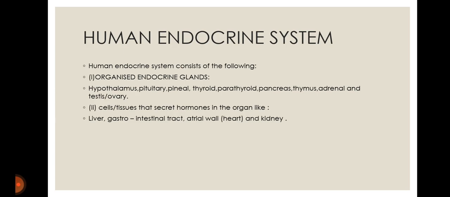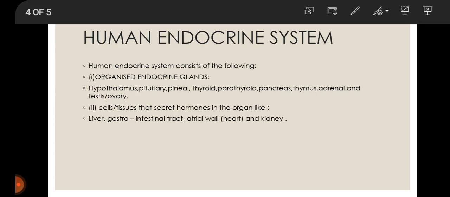Human endocrine system. The human endocrine system consists of the following. First is organized endocrine glands. The organized endocrine glands are hypothalamus, pineal, parathyroid, thymus, testis, or in female ovary, pituitary gland, thyroid, pancreas, and adrenal. Then there are cell tissues that secrete hormones in organs like liver, gastrointestinal tract, atrial wall, which is present in the heart, and kidney.